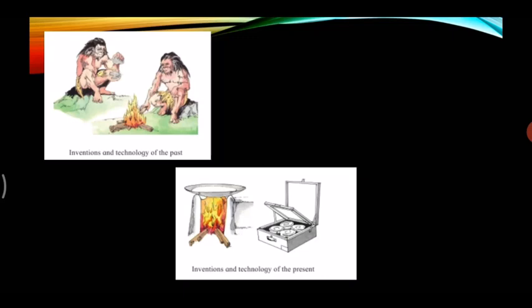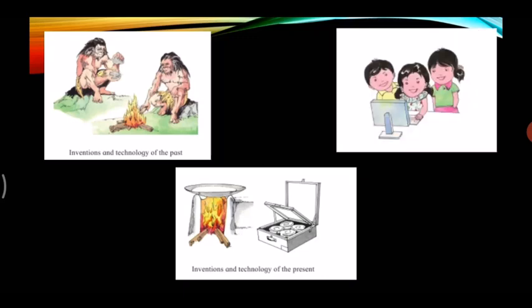Solar cookers were invented, and we utilize solar energy for cooking. That is the solar cooker in the second picture. And today, the technology we are using is e-classes, the online studies, right? Next, we'll move on.